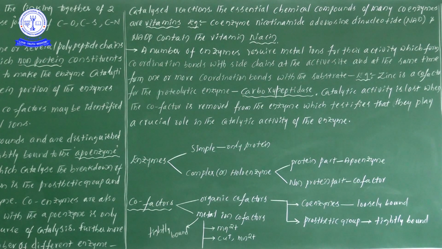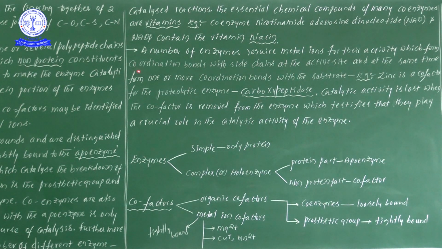apoenzyme. Okay, now go to the information. Now let us continue to get the information. Now a number of enzymes require metal ions for their activity. Point you understood now. Thereby we are understanding one point. A number of enzymes, so there are different kinds of enzymes that require metal ions for their activity. Means if metal ions are not there, the enzymes will not be activated.